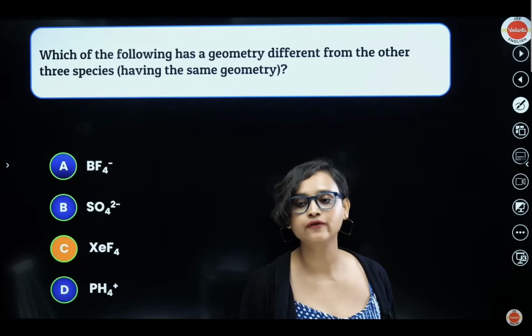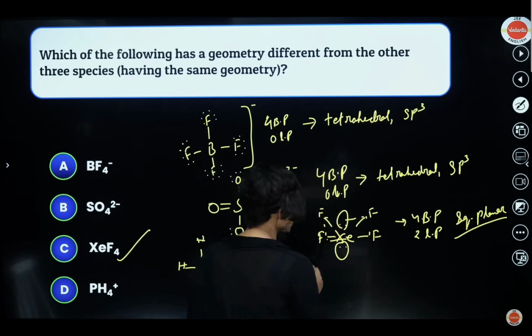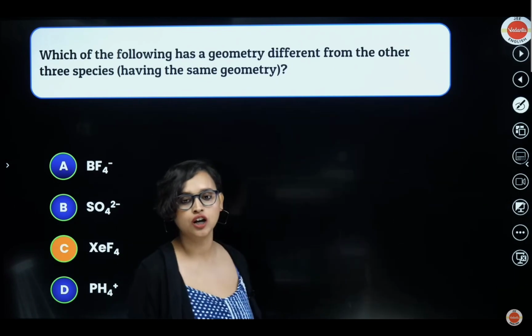Answer is XeF4. Correct, we did it right. By the way, in this case, what is the hybridization? Hybridization will be sp3d2. Yes, sp3d2 hybridization. Okay. All right, guys, moving on.